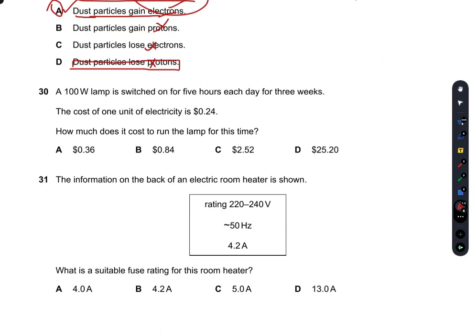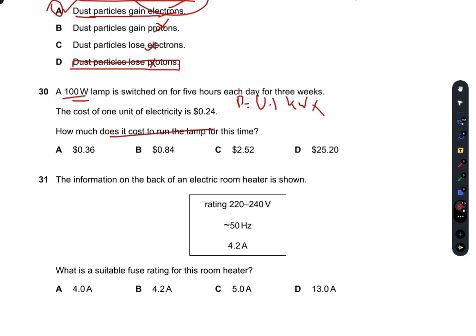A 100-watt lamp is switched on for 5 hours each day for 3 weeks. The cost of 1 unit of electricity is $0.24. How much does it cost to run the lamp for this time? So this is a 100-watt lamp. What is the power rating of this lamp? That is 100 over 1000, that is 0.1 kilowatt. To find the cost, we would simply multiply this with the time of use of this 100-watt lamp and the cost of electricity to find the total cost for this time.